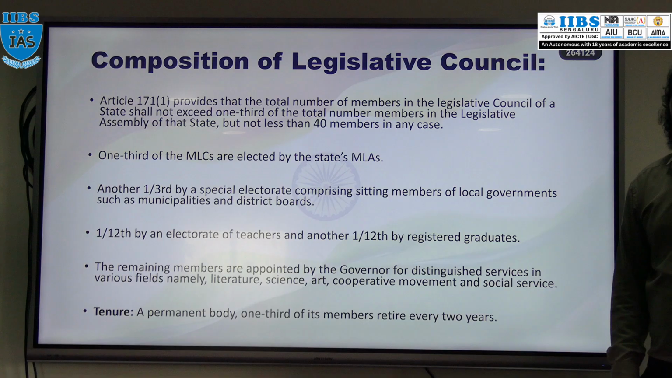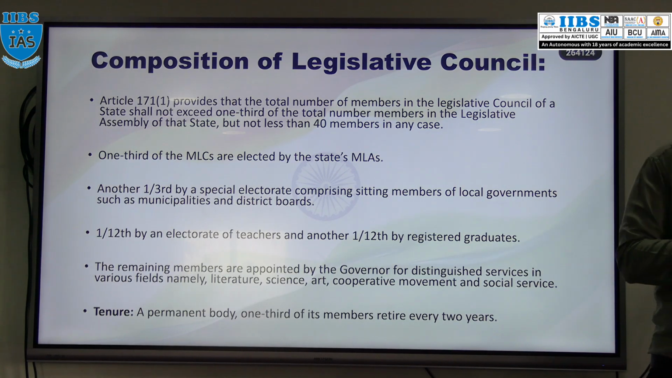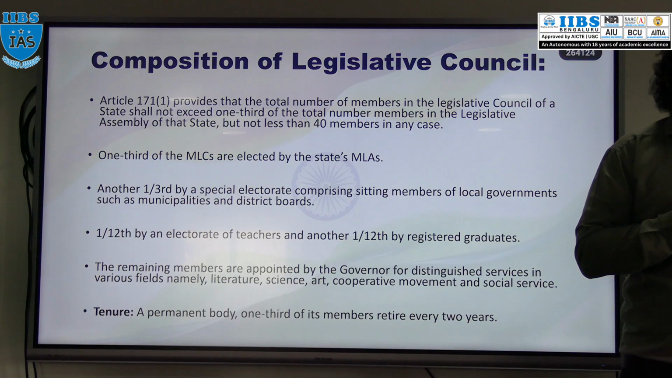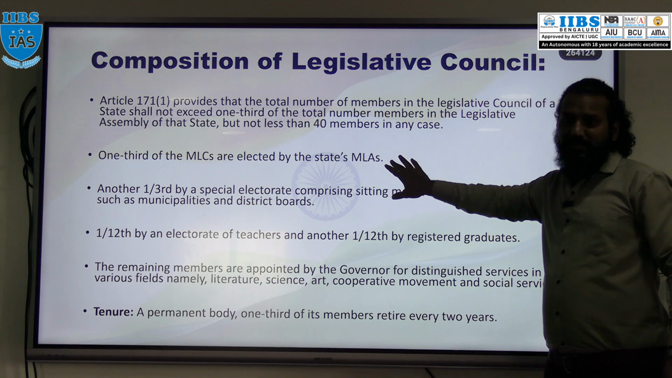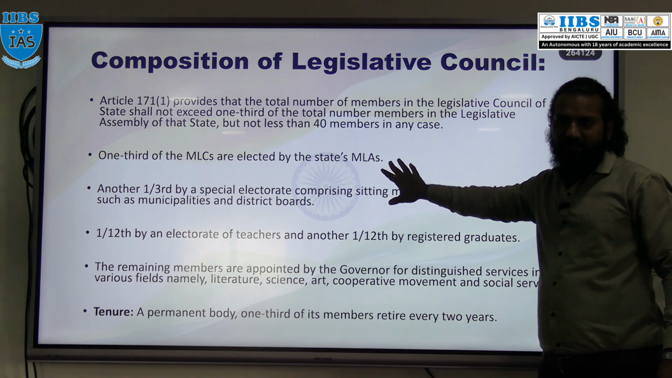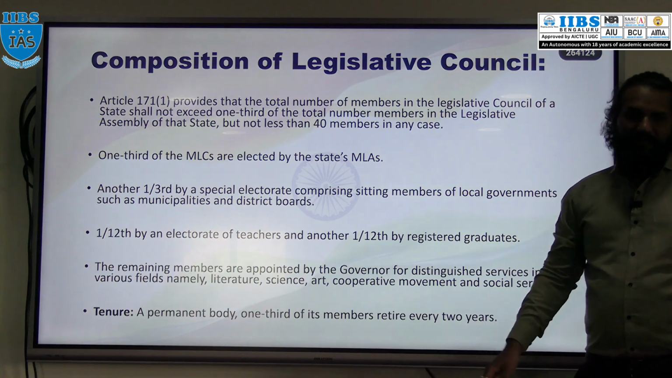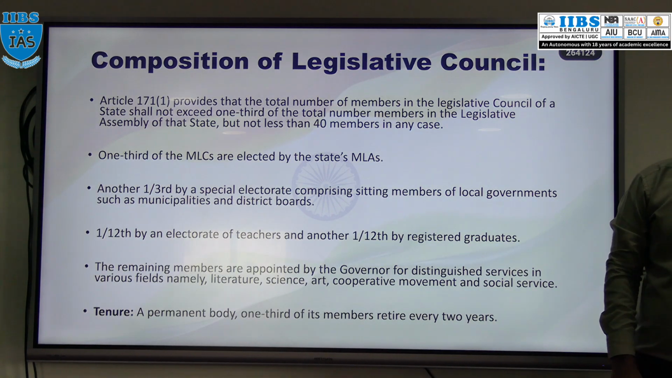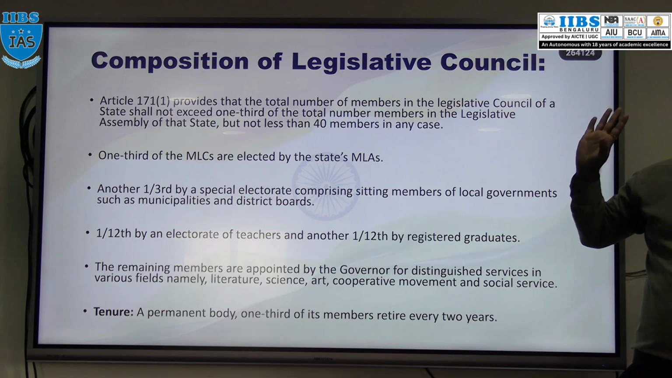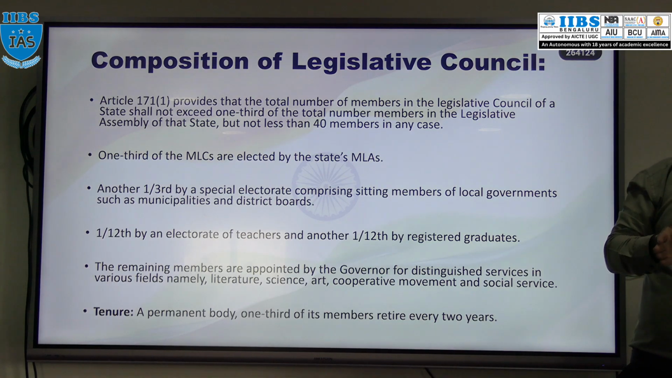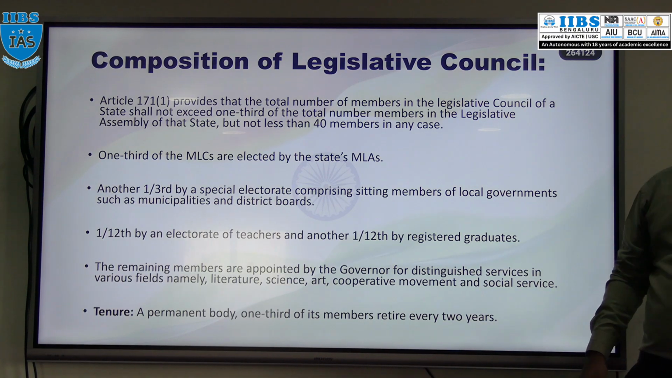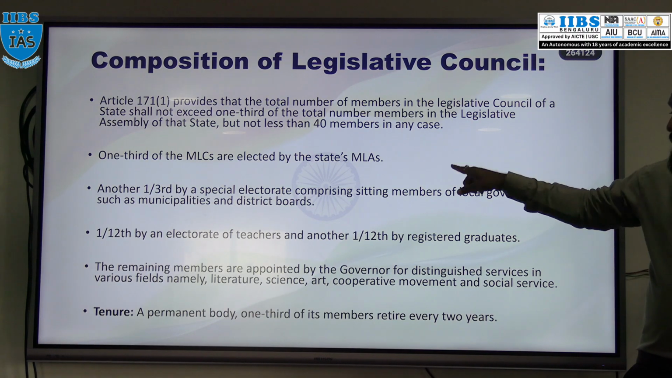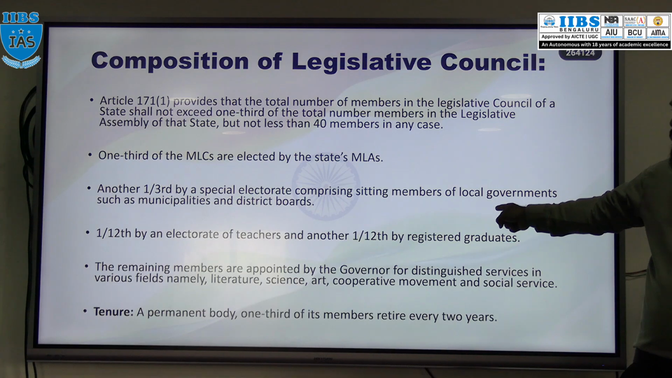Then what about the elections? Is there any direct election in case of the legislative council? No, it is an indirect election. How? Now we will discuss. 1/3 of the total members will be elected by the state MLAs. 1/3 will be elected by local bodies, like municipal corporations and district boards. Then 1/12 will be elected by graduates or teachers.